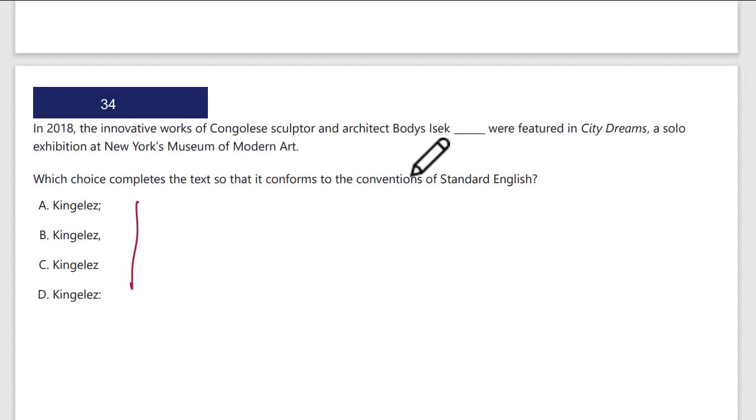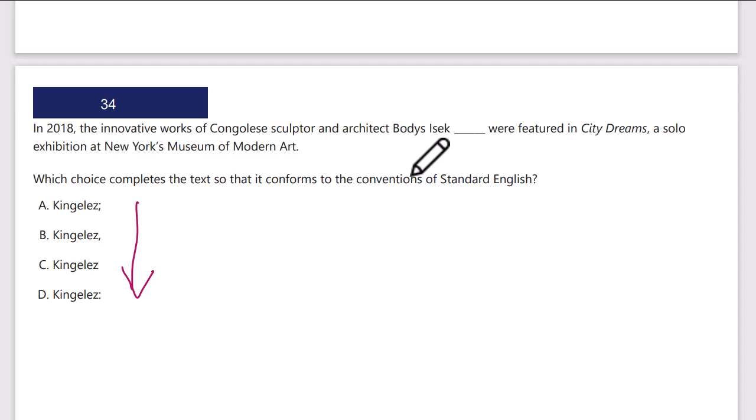Okay, looks like I've got just one word. Phew, a little easier. Is it a semicolon, comma, no punctuation, or a colon? Let's take a look. In 2008, the innovative works of Congolese sculptor and architect Boris Isek Kingales, that's part of his name, I guess, were featured in City Dreams.